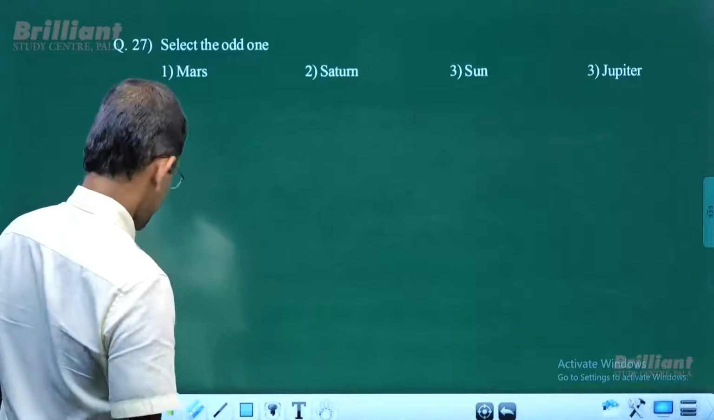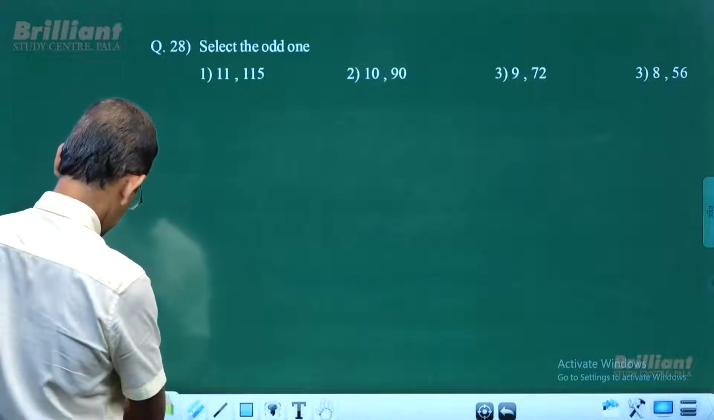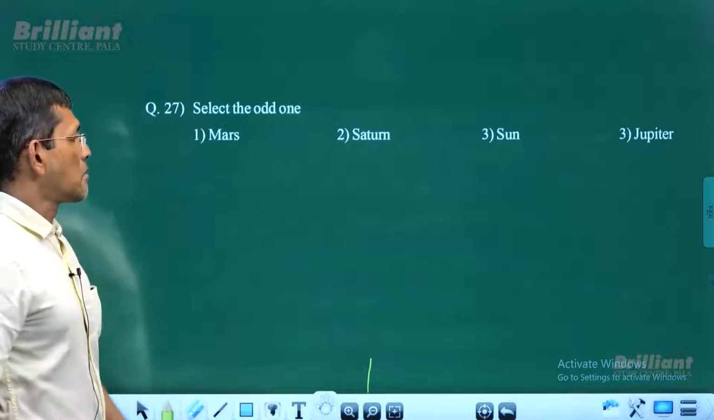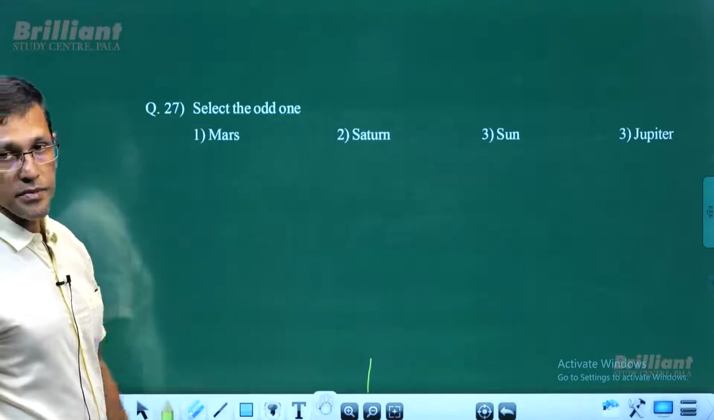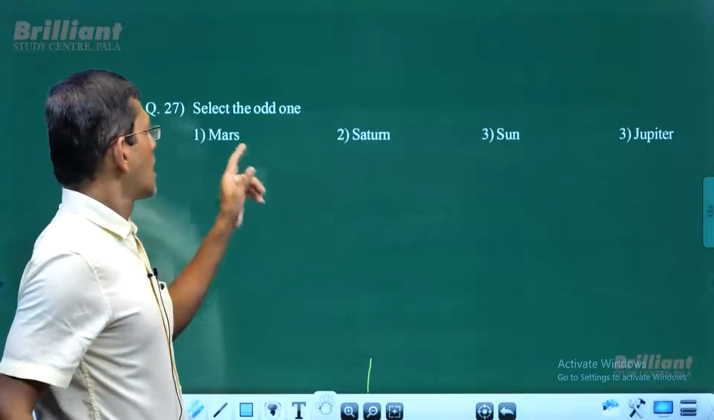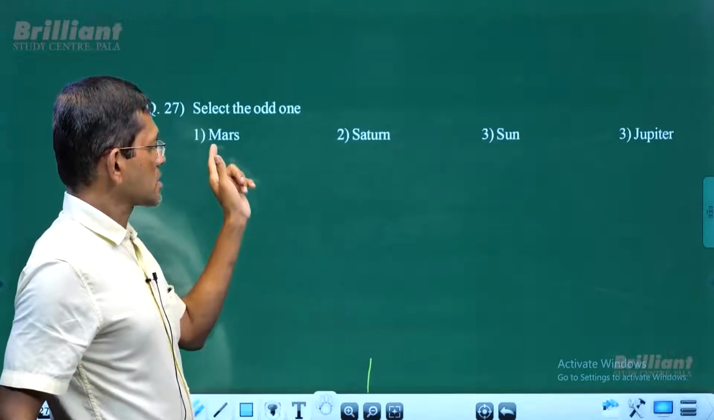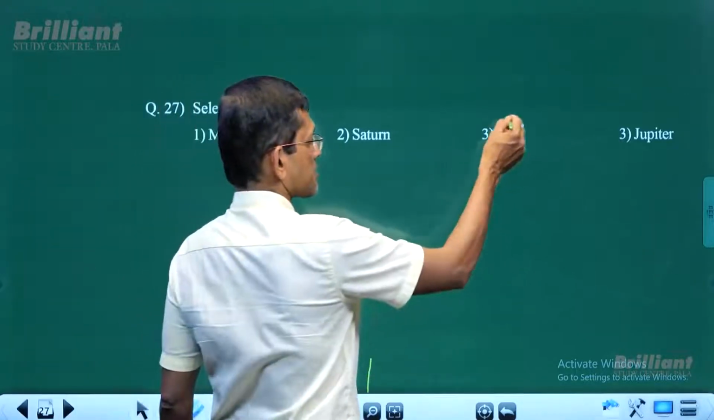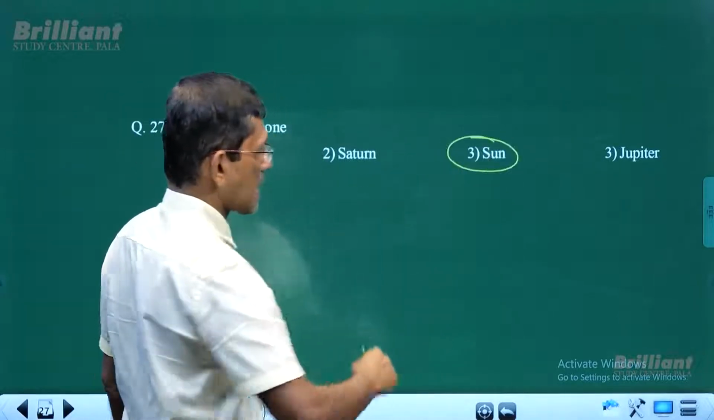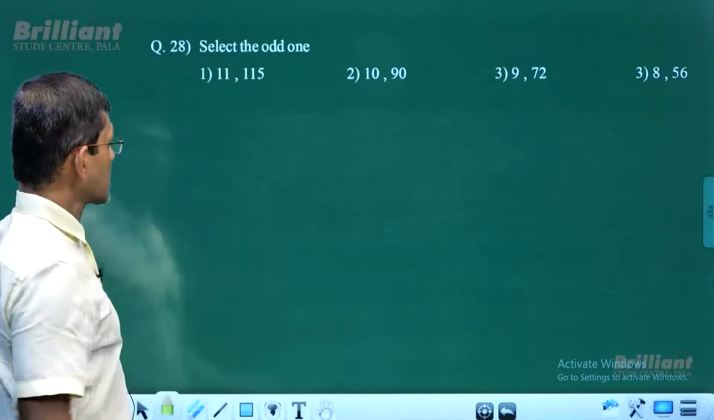Now this one here, what is it? Mars, Saturn, Sun and Jupiter. So select the odd one. Mars, Saturn, Sun and Jupiter. Sun is a star. All others are planets. So naturally, Sun is the answer. Now let's go for the next one.